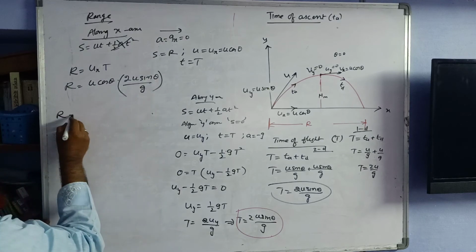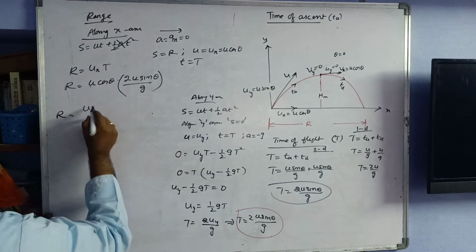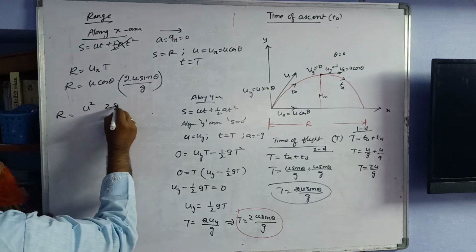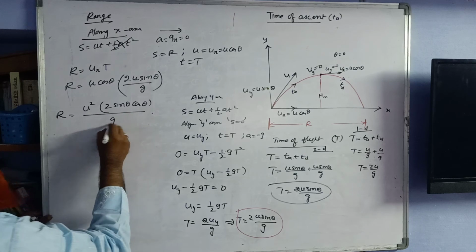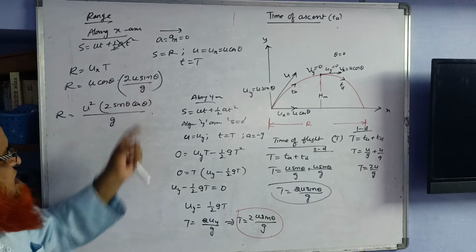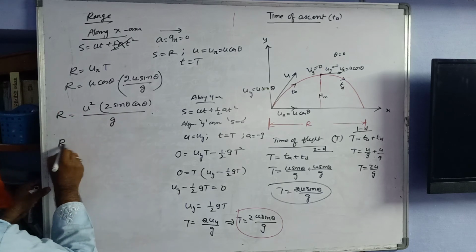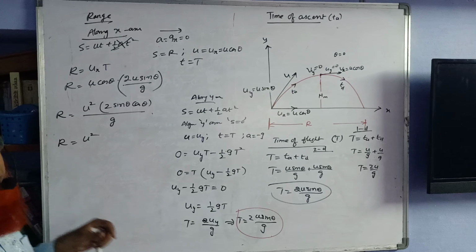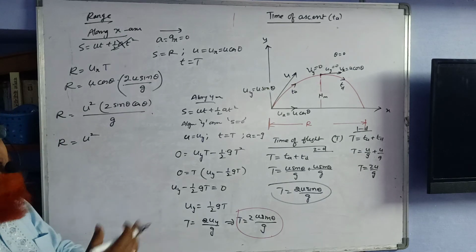That's it. So here u and u are u square. You write 2 sin theta separately, cos theta separately, divided by g. Club them here, then these are going to be u square. You know, in trigonometry, 2 sin theta cos theta is nothing but sin 2 theta.